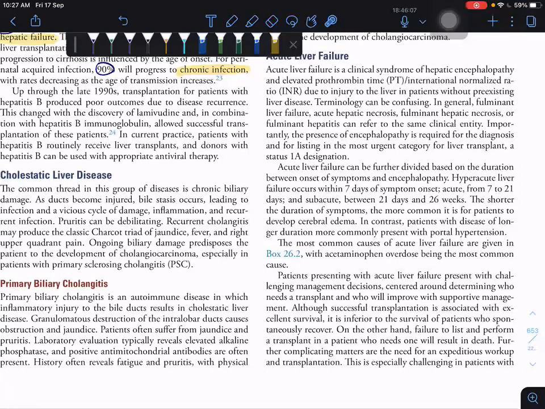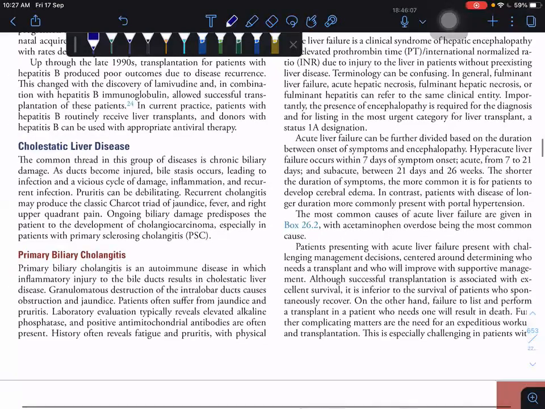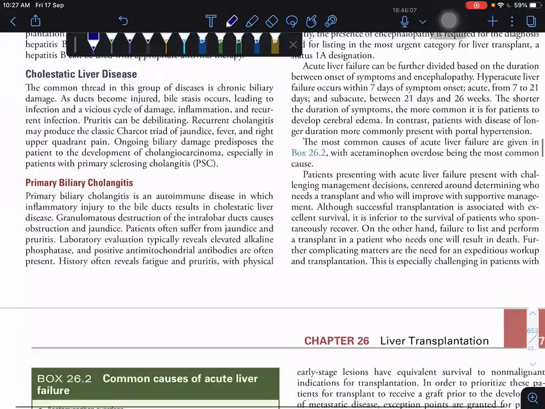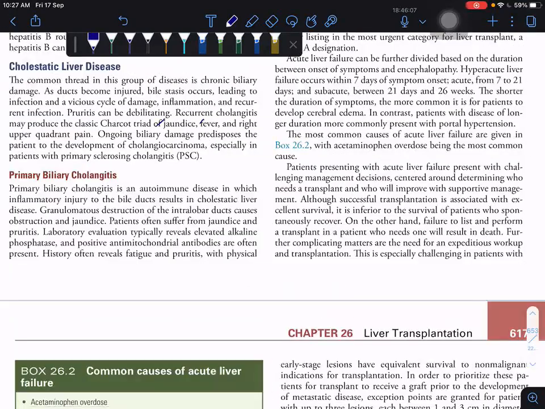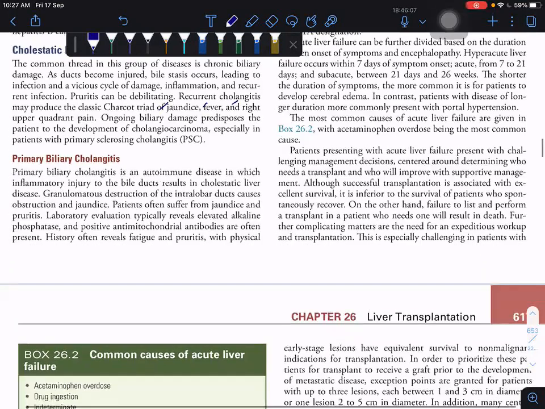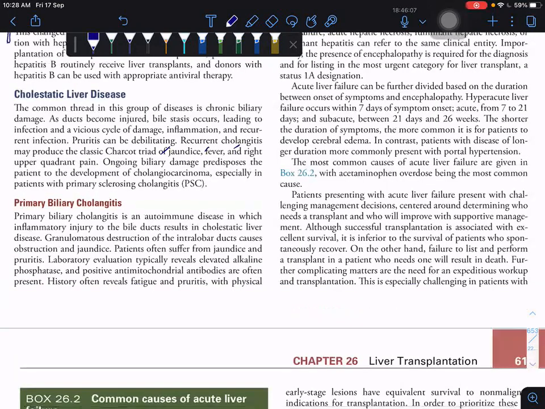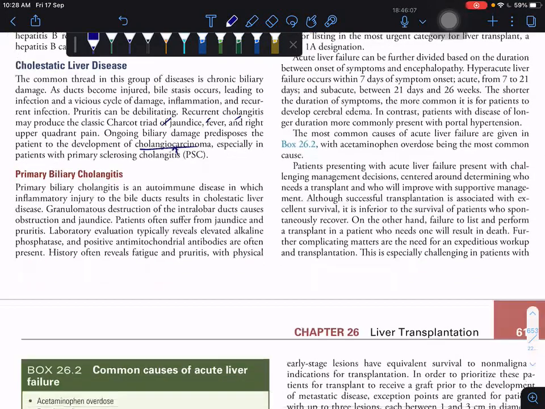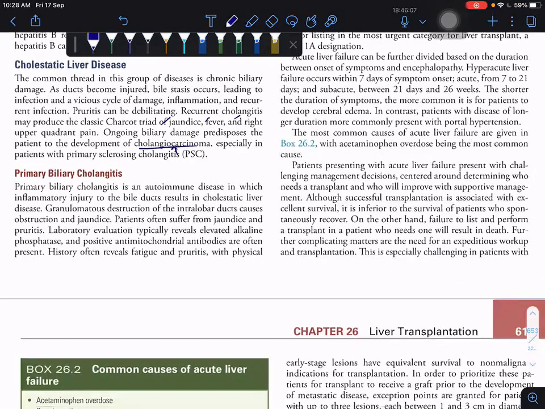So now, successful treatment is with lamivudine along with hepatitis B immunoglobulin. The recent drugs. Now the cholestatic liver diseases. What are the cholestatic liver diseases? The triad is jaundice, fever, and right upper quadrant pain. Later, if the inflammation continues, it will lead to the development of cholangiocarcinoma, especially in patients with primary sclerosing cholangitis. First, you will see about PBC.